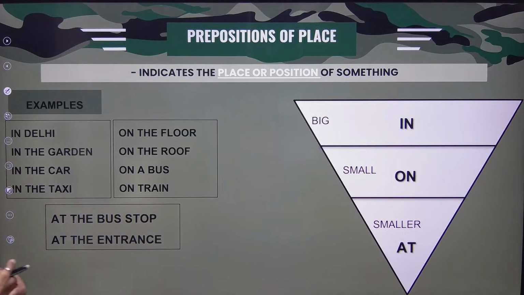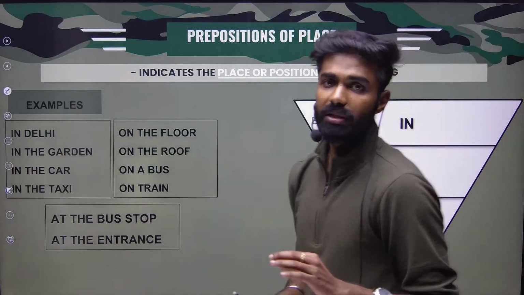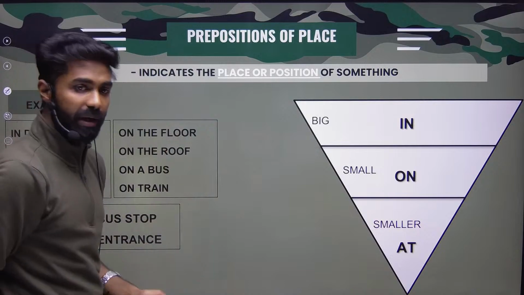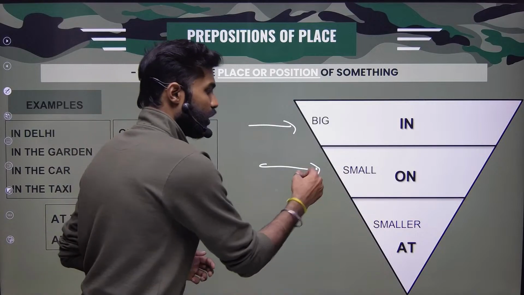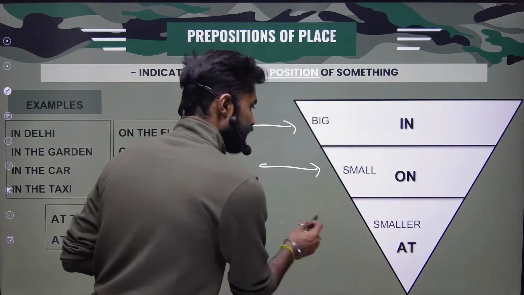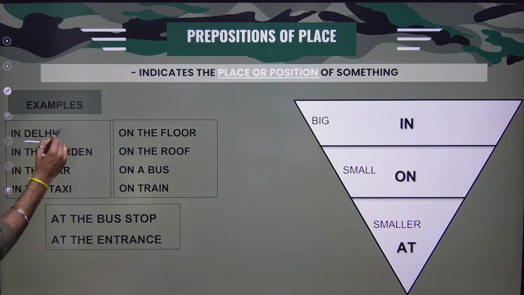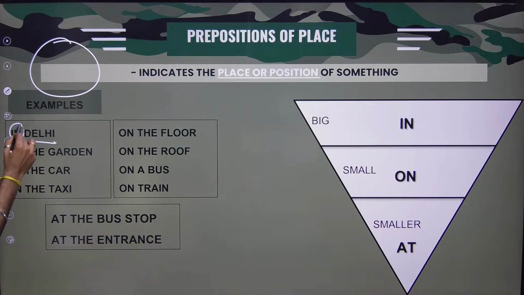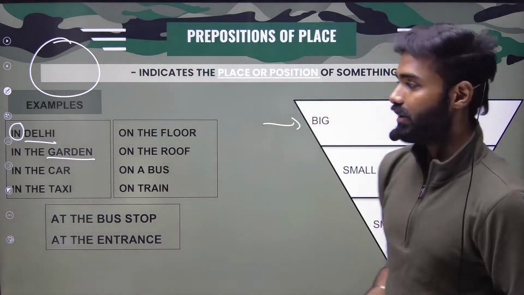Yeah, we have completed prepositions of time. Now let us move to prepositions of place. Okay, a simple thing you have to keep in your mind: if the place is really big, then I'll be using in. If the place is small, then I'll be using on. If the place is really accurate or smaller, like pointing out correctly, I will use at. The same triangle, right? For example, Delhi. Delhi is a larger area, so in a bigger area, in Delhi will be my correct answer. Garden is also big, larger, right? In the garden, all right?